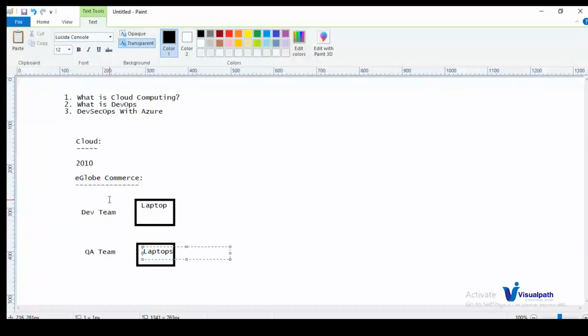Development has developed the application, it is fine. Now the QA team has tested the application and it is good to go live. Live means online. A minimum number of users, say 10 users, are hitting these laptop machines, and they are able to access the application. So the development team has developed the application and it is running, and the QA team tested it and it is running.